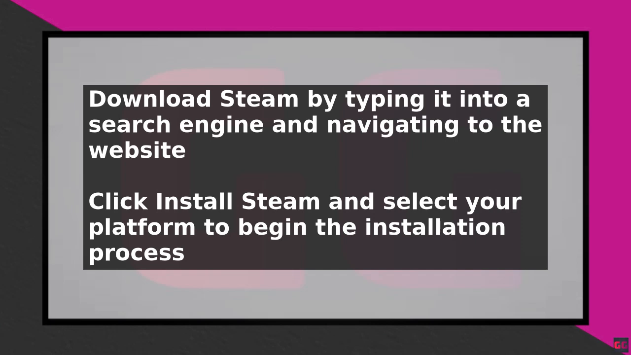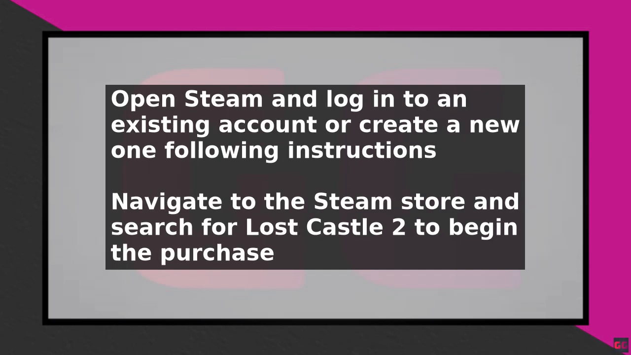Open the Steam setup and follow the prompts. Click Next. Select your language, and choose a destination folder for the installation. You can leave the default settings or change them as desired. Once you've made your selections, click Install to complete the installation.